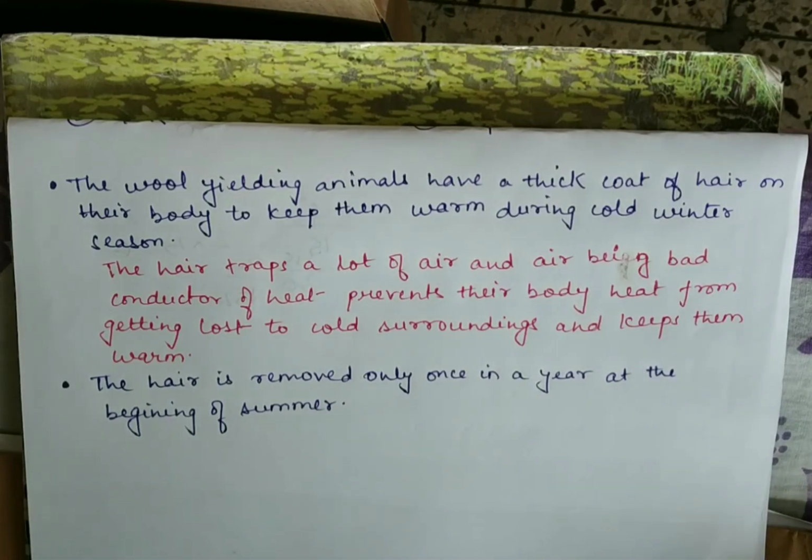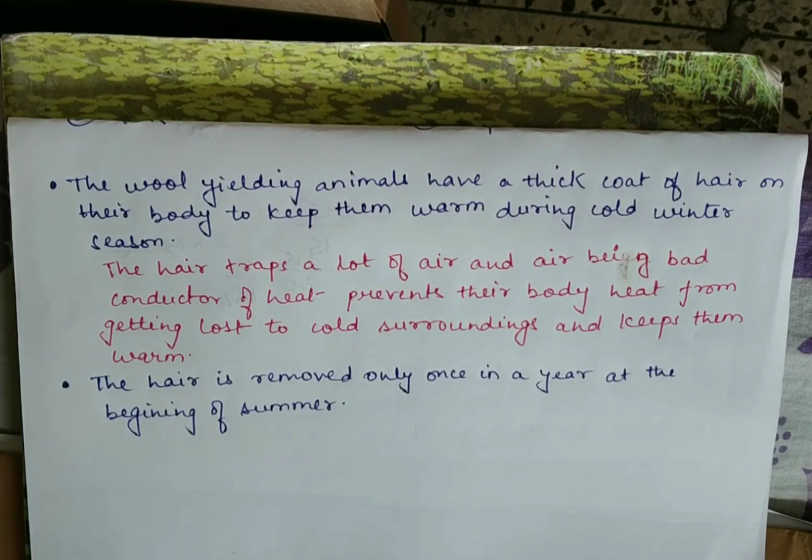Please note that though the hair on the body of animals such as sheep, goat and yak constitutes wool, in everyday language, wool means the processed wool, which is the woolen yarn used for knitting sweaters or making shawls.